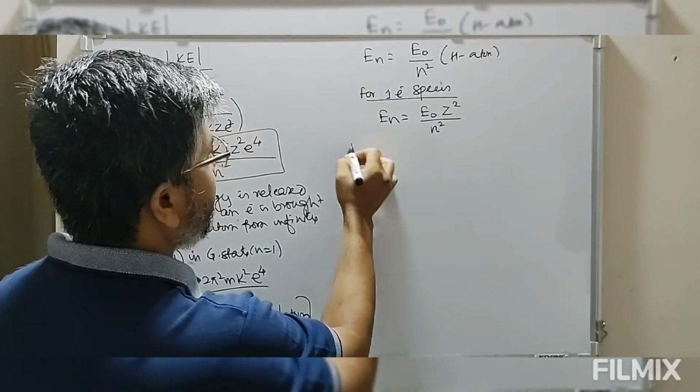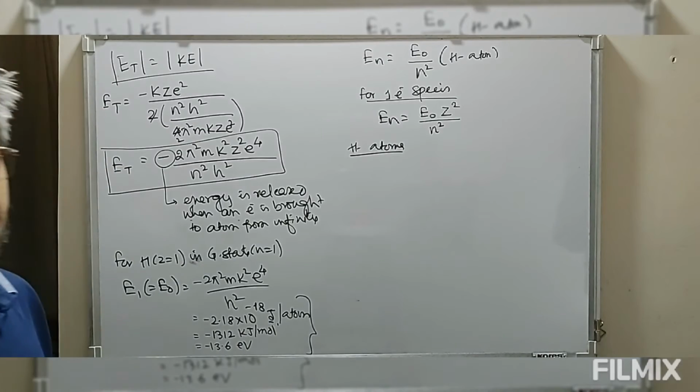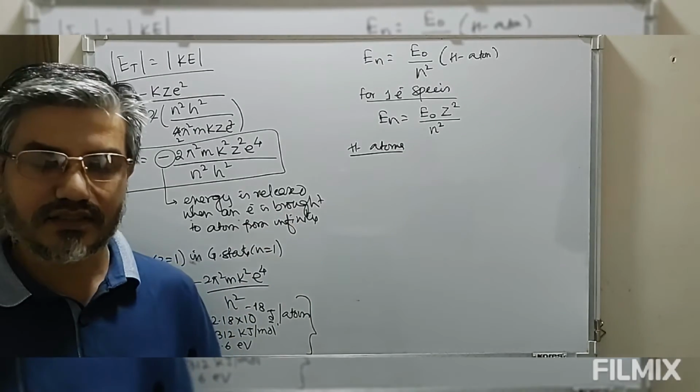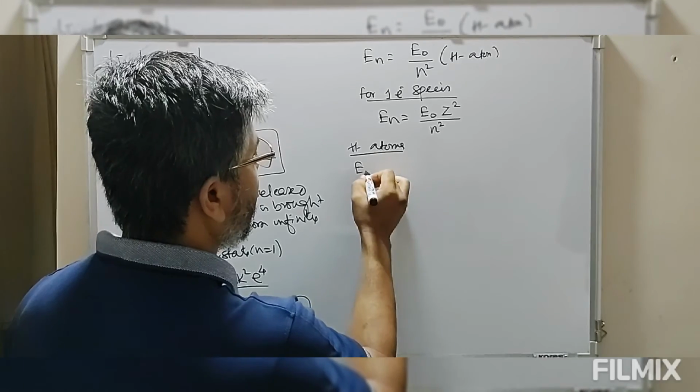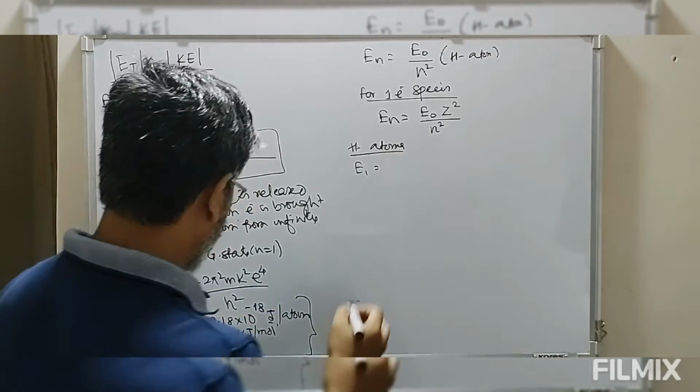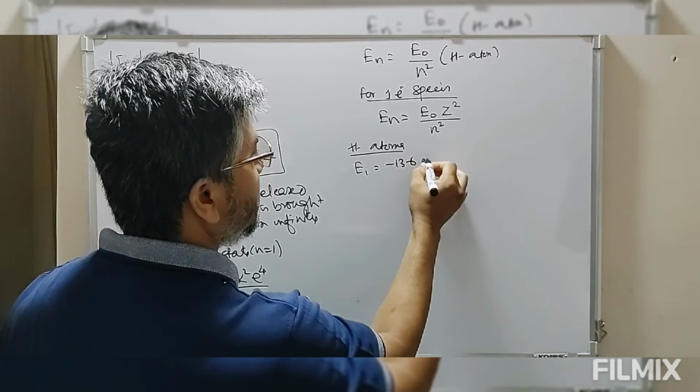So now look at this. Let's say for hydrogen atom, because we stated earlier that energy increases as the distance increases, and the energy difference decreases. E1 is minus 13.6 electron volt.